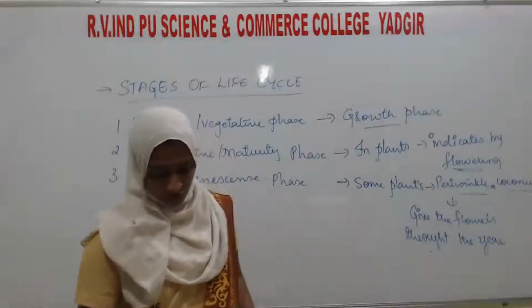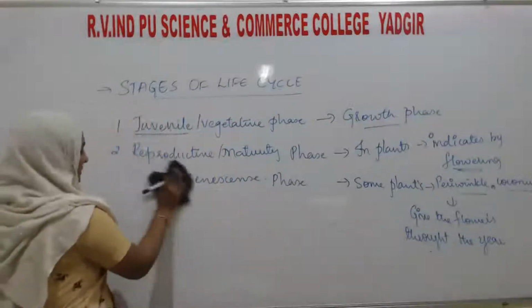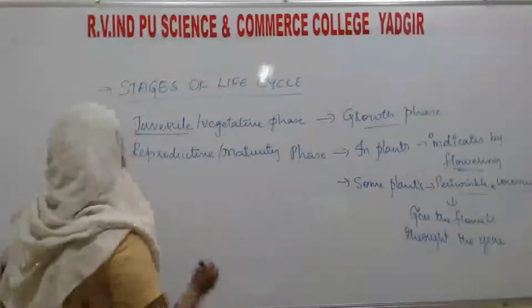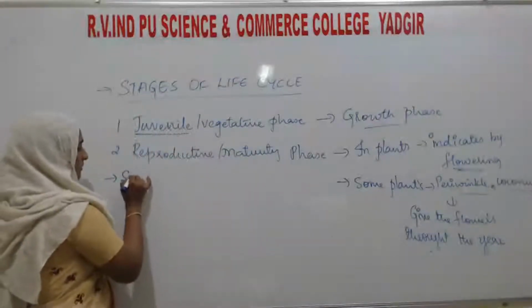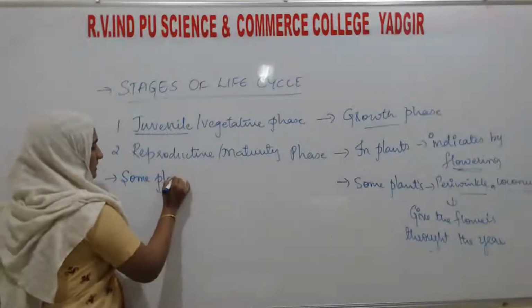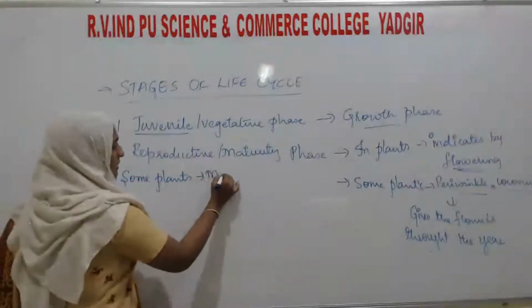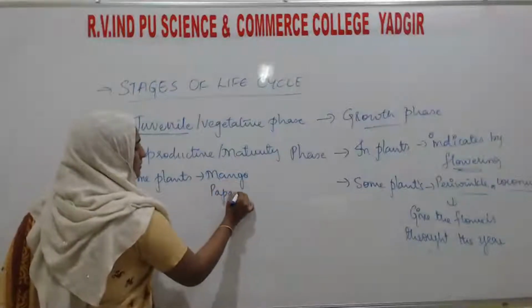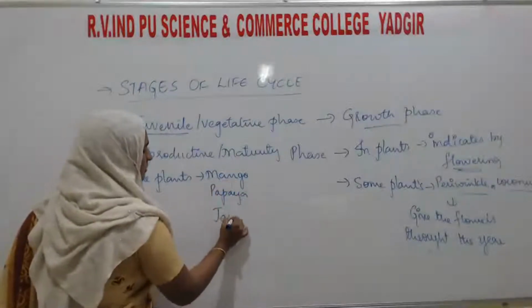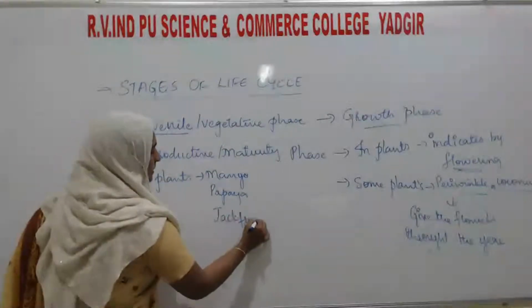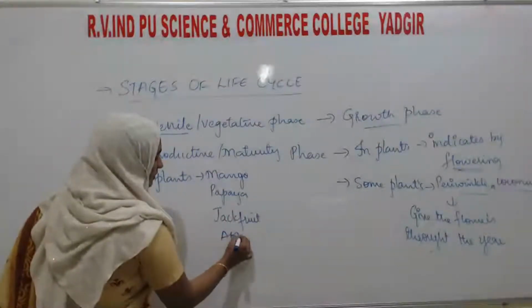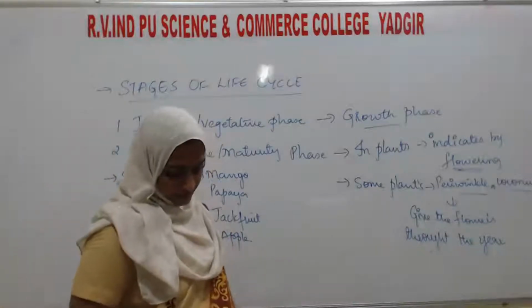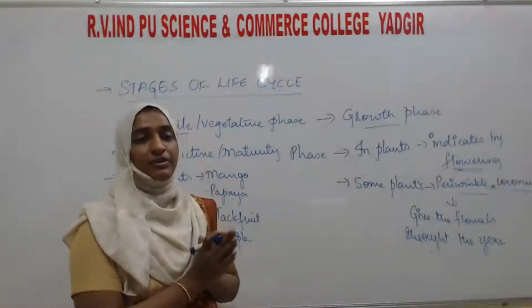But in some plants, such as mango, papaya, jackfruit, apple, these plants will give the flowers only at a certain period of time.